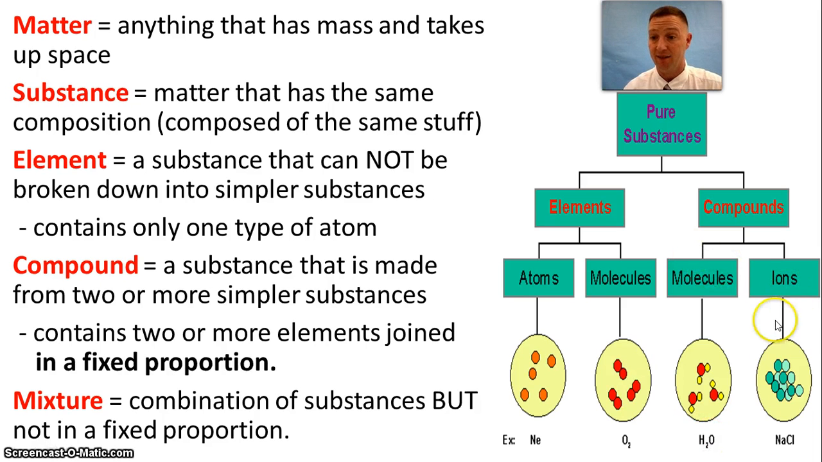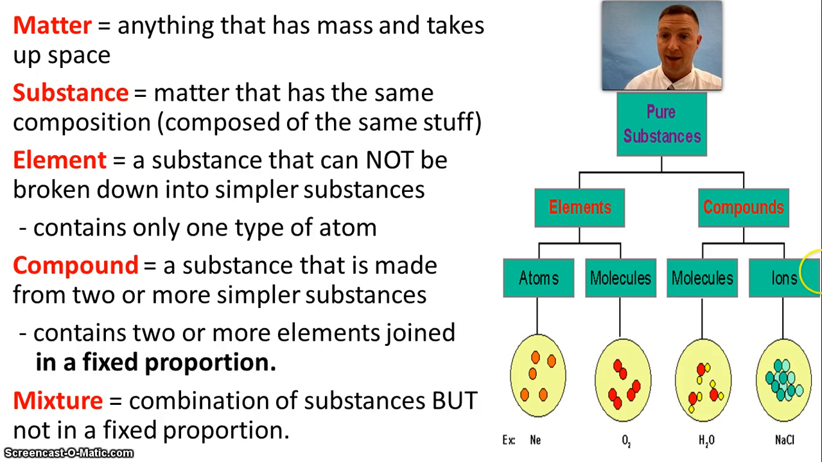I can also have ions, okay? NaCl. For every one Na, I have one Cl. One Na, one Cl. They are always proportional, or they have the same ratio, a fixed ratio. And that's what a compound is.